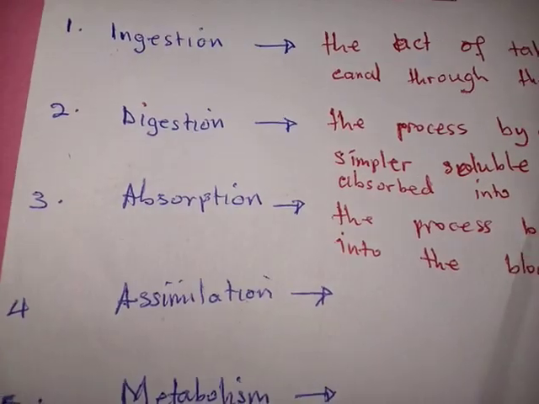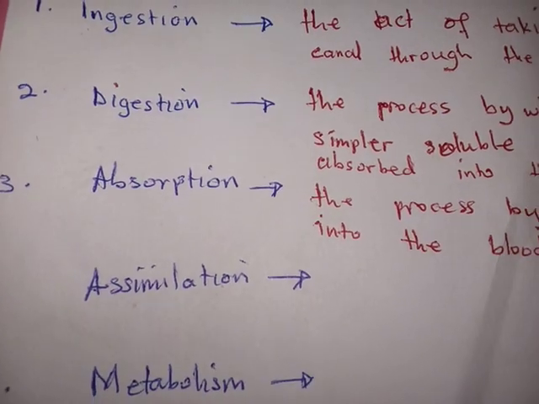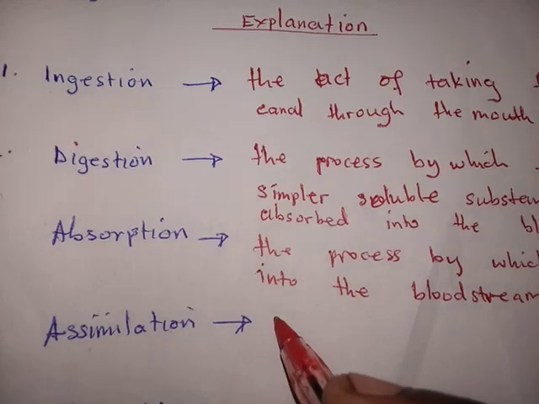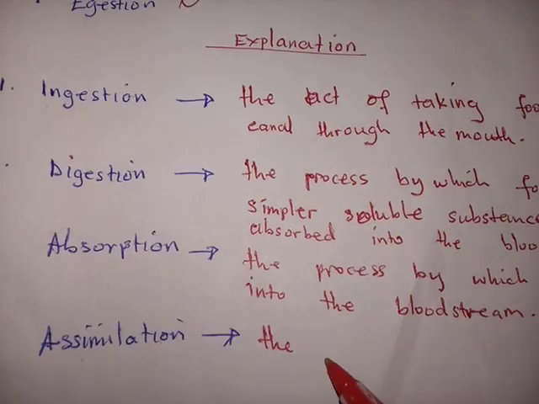So from absorption, we go to the fourth process, and this fourth process is called assimilation. Let's have its definition.